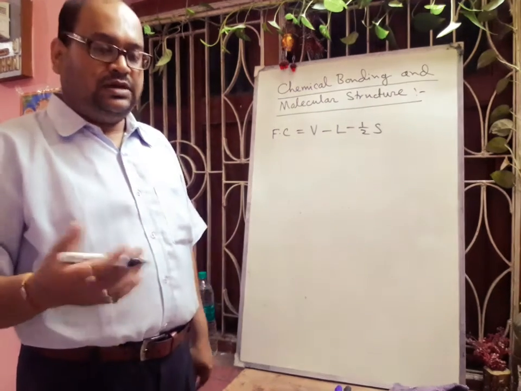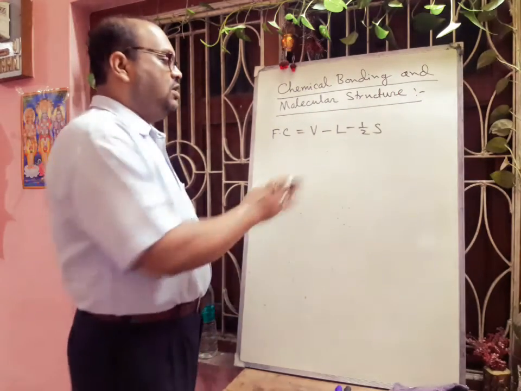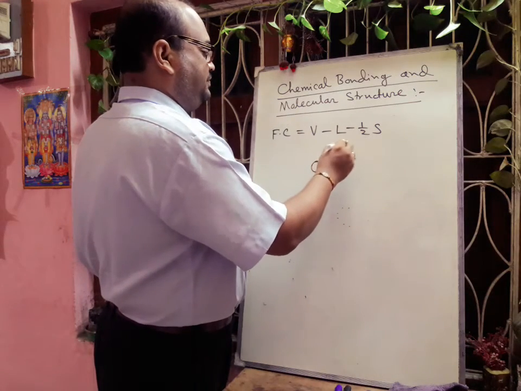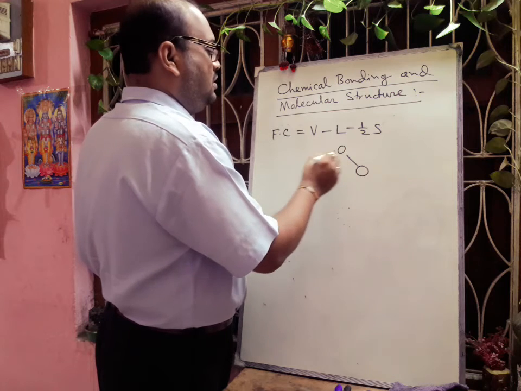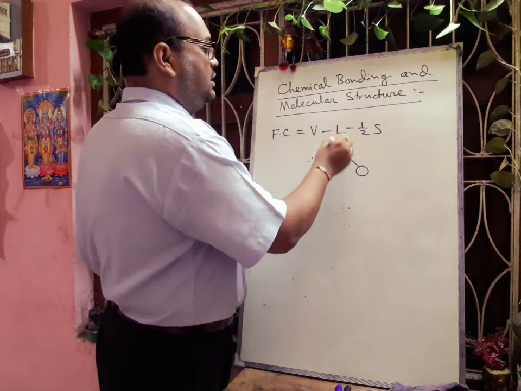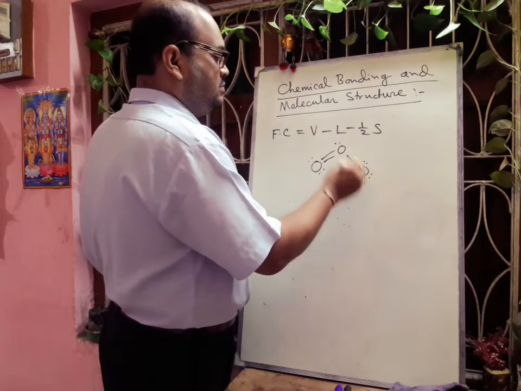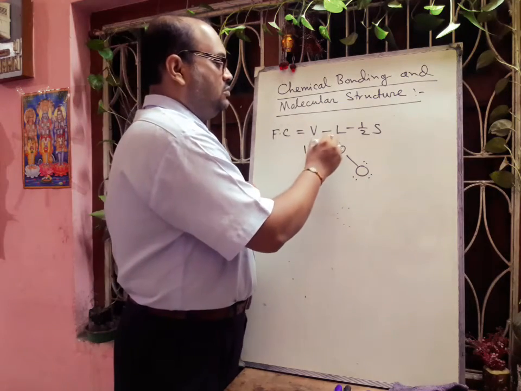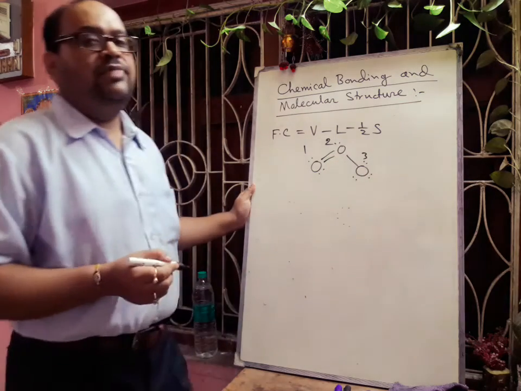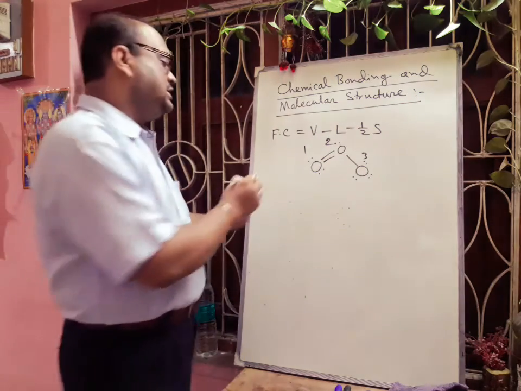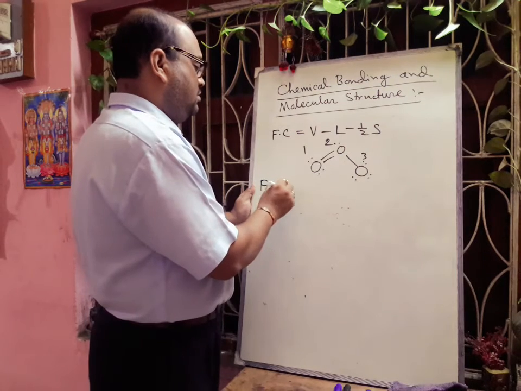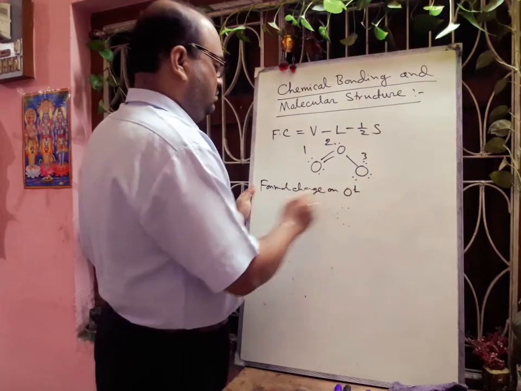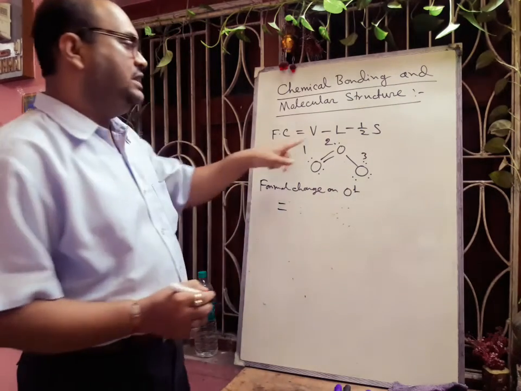Now we will take the example of ozone. If we write the ozone molecule structure, it will be like this. Here 2 electrons will be there, here 2 and here 6 electrons. Now what to do? We have to number these oxygens 1, 2 and 3. Then one by one we will calculate. First the formal charge on oxygen 1. So here we will apply the formula.